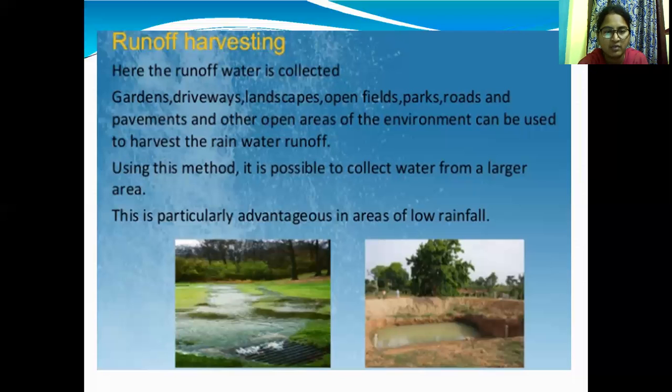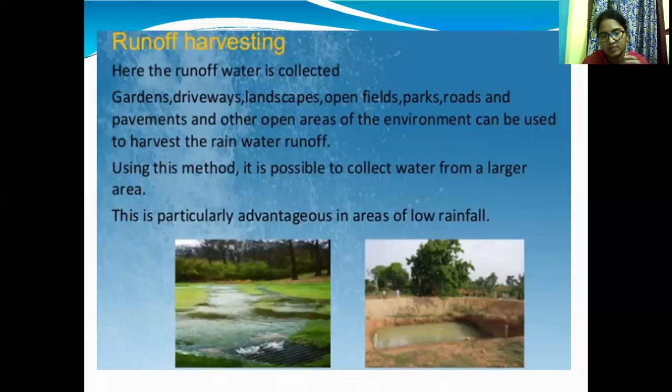And what are the advantages of rainwater harvesting? The cost of pumping groundwater is reduced considerably, the groundwater table increases, and surface runoff losses are reduced. It also conserves the surface runoff during rains, and encourages water conservation for drought proofing and improving access to water.